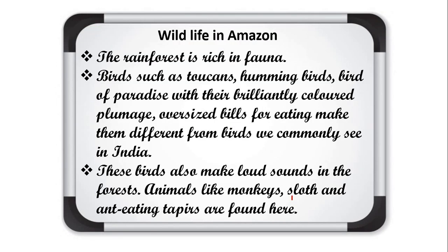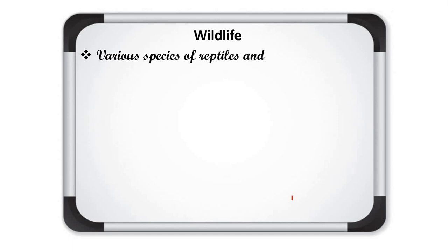And if we talk about the animals, these birds make very loud sounds in this forest, and animals such as monkeys, sloths and anteaters are found here. A great variety of species of reptiles and snakes also thrive in these jungles.